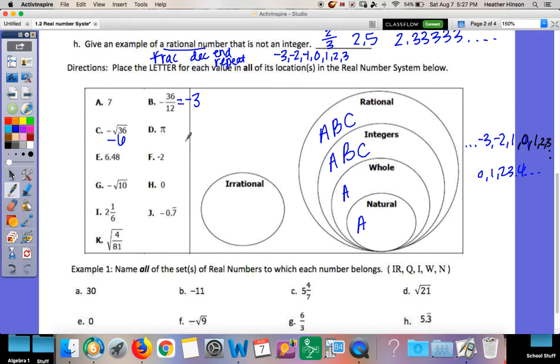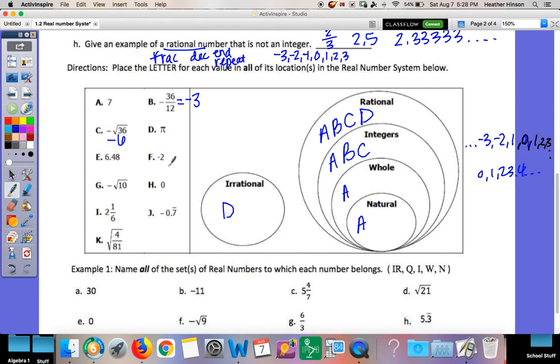Okay, D, pi. Where does pi fall? Pi is one of those decimals that never repeats or never ends, so that is irrational. It's one of those special categories. If it's irrational, it's nothing else. It just is there. E, 6.48. That is a decimal. Both sides have decimals. But this decimal stops. Which one stops? Irrational or rational? You're rational. So is it also an integer? No, because integers don't have decimals, so that is where I stop.